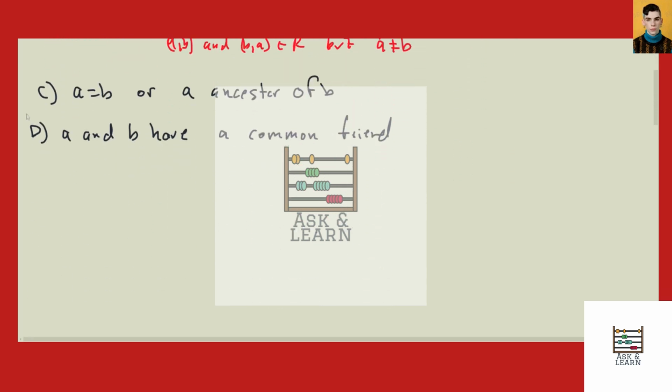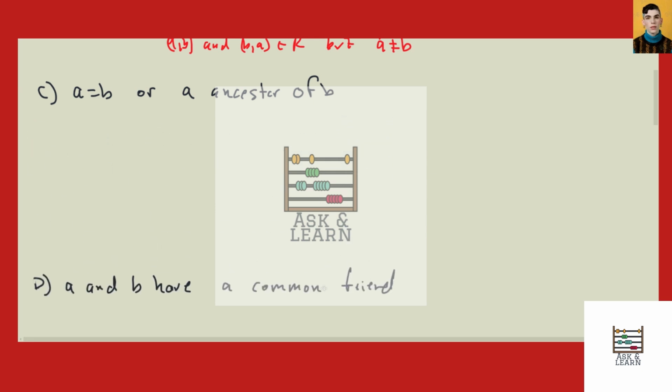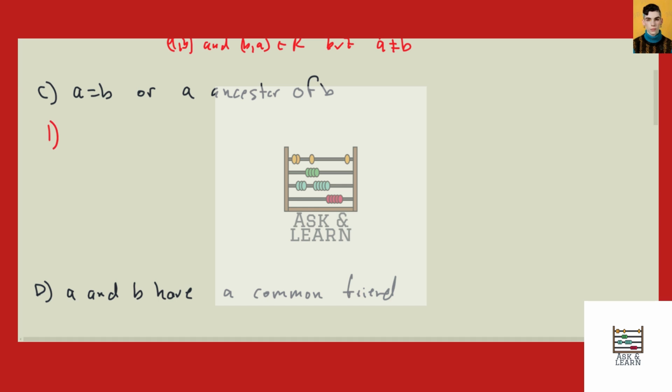All right, now what about A is equal to B, or you're an ancestor of B? All right, well, the reflexive part goes with A is equal to B. So reflexive is good due to that A is equal to B. Now, what about, is it anti-symmetric? Well, so let's think about this.